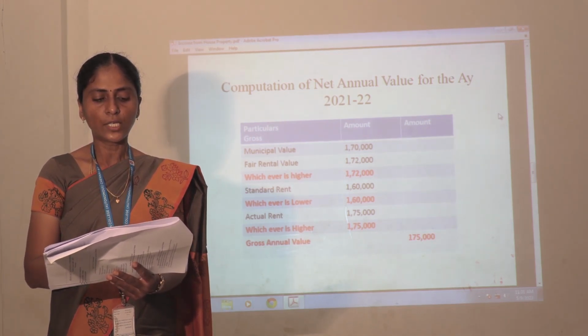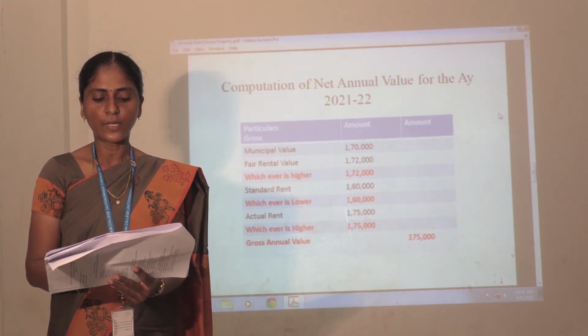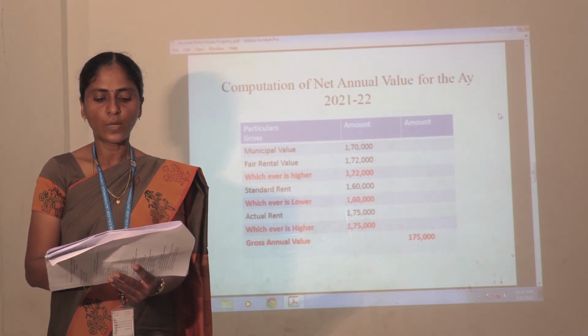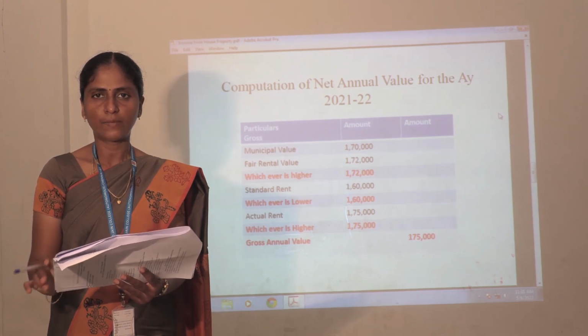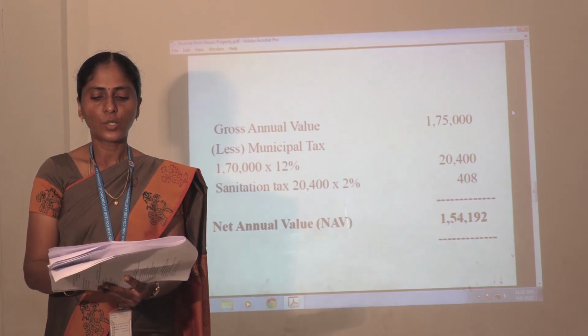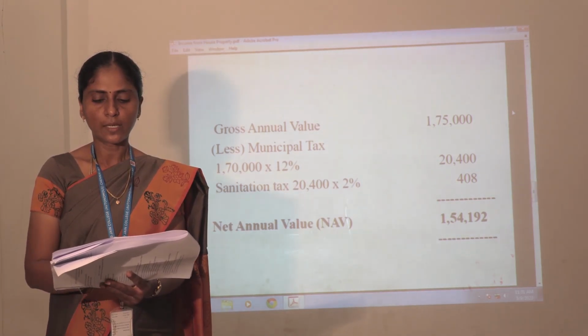With this answer, you compare with the actual rent. Actual rent is 1,75,000. Whichever is higher is taken, that is 1,75,000. So gross annual value is 1,75,000. Now, gross annual value 1,75,000 less municipal tax.